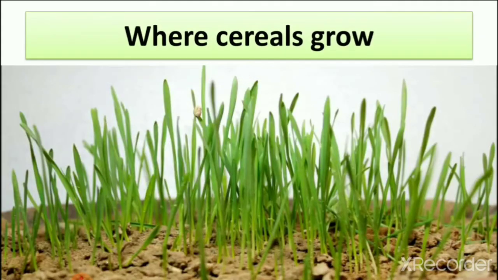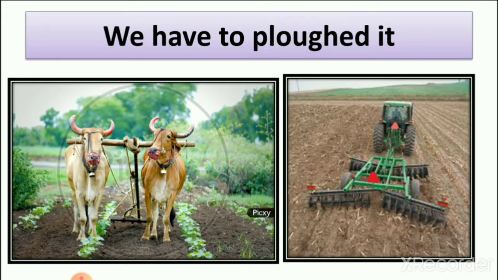Then we learned where cereals grow. Cereals grow in land like all plants. How do we grow a wheat plant? First we plough the land, because wheat grows in a field.